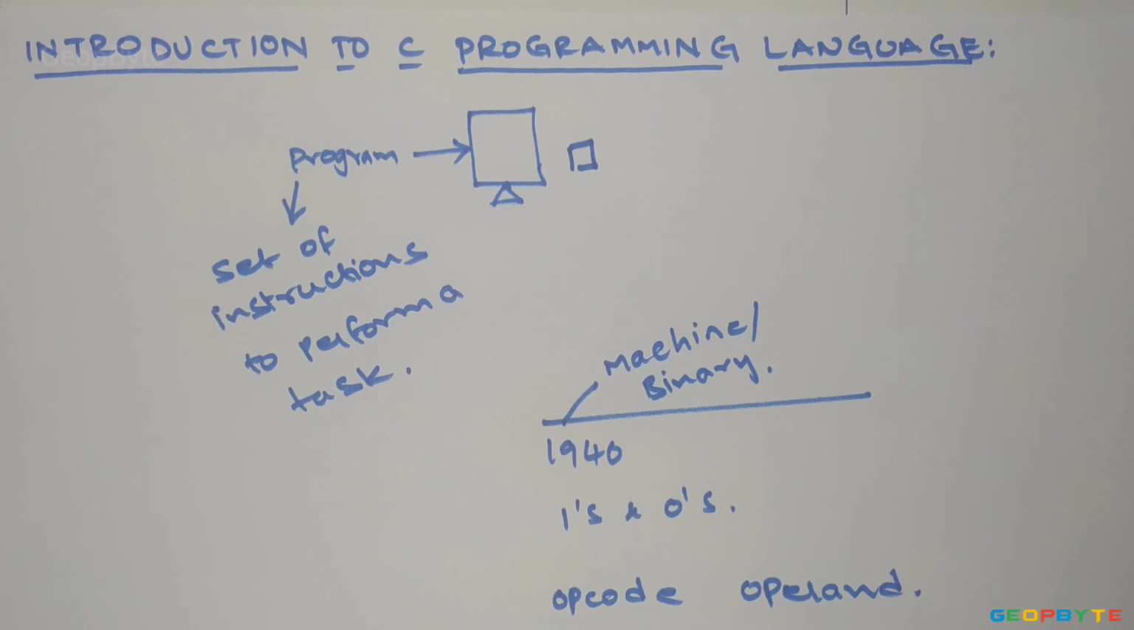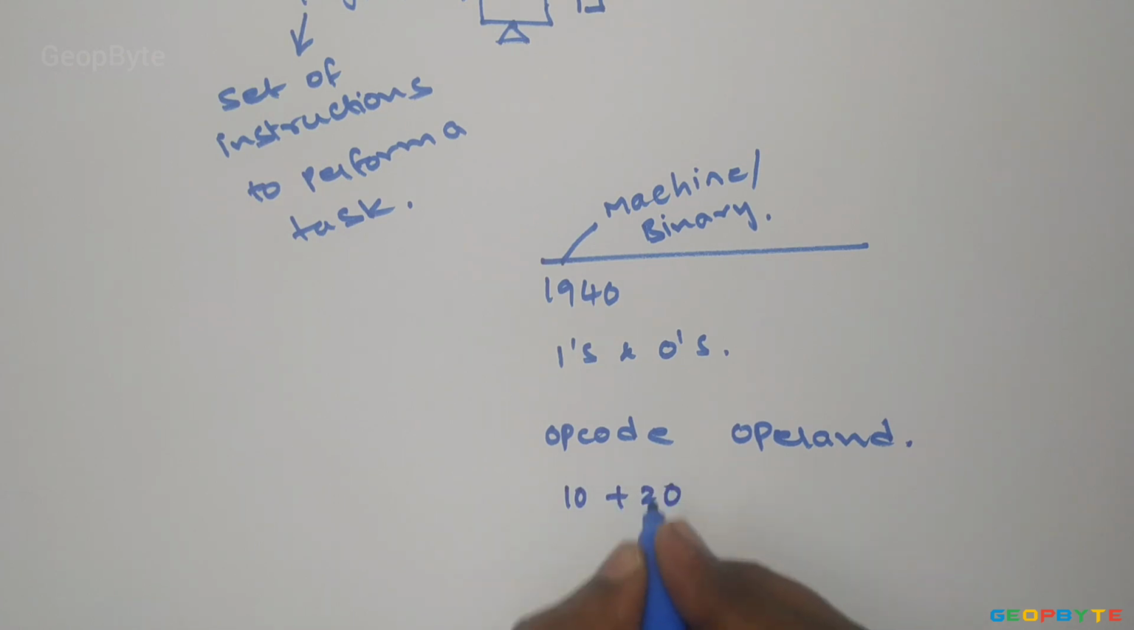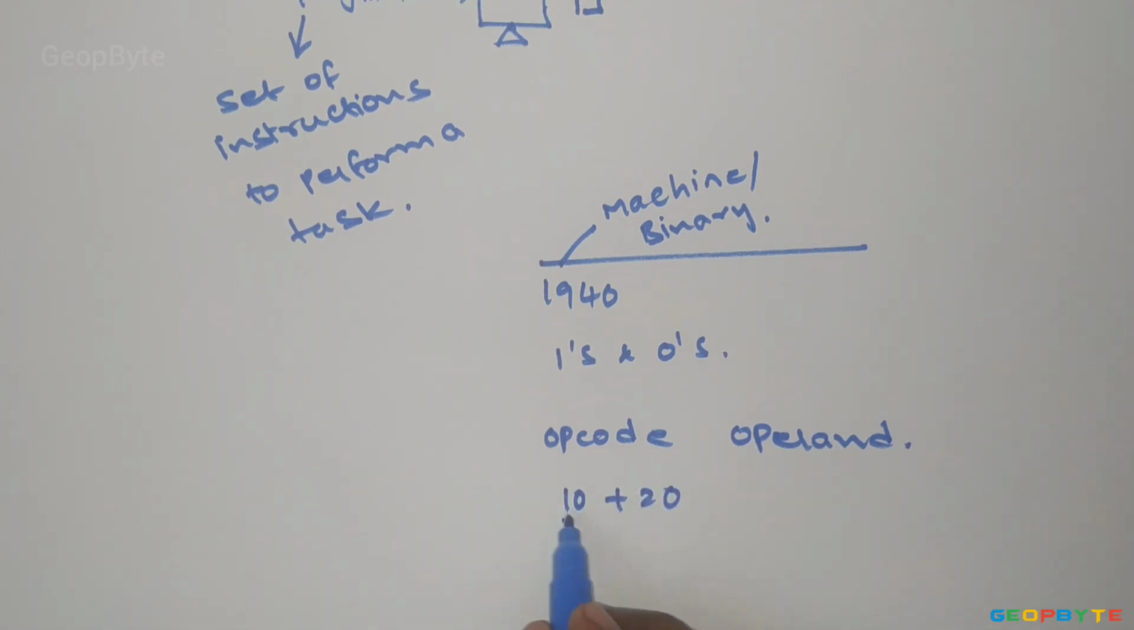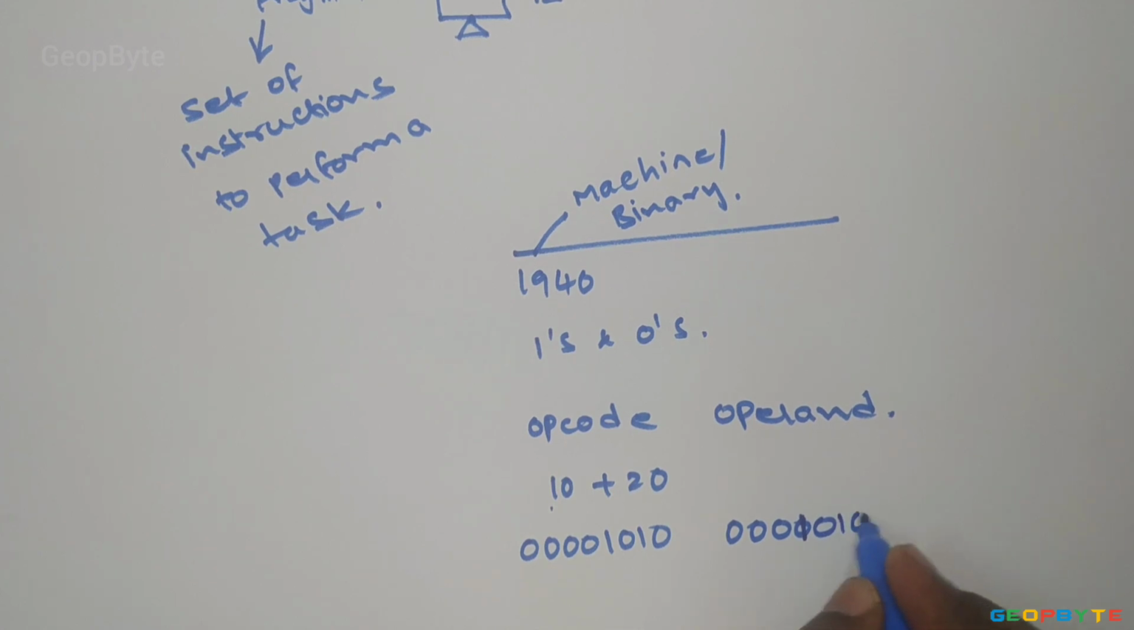A programmer needs to write numeric codes for instructions and storage locations of data. For example, in the 1940s, by using machine language, if I want to add 10 and 20, the computer can't understand 10 and 20 because these numbers are in decimal. So we need to convert 10 and 20 into binary. The binary equivalent of 10 is 0, 0, 0, 0, 1, 0, 1, 0. And 20 is nothing but 0, 0, 0, 1, 0, 1, 0, 0.